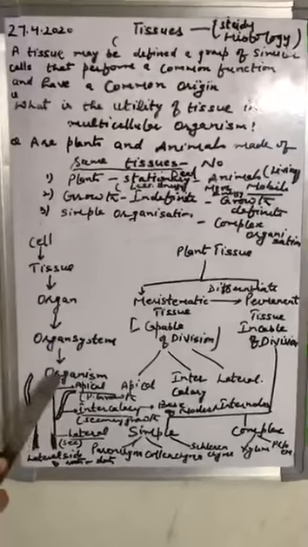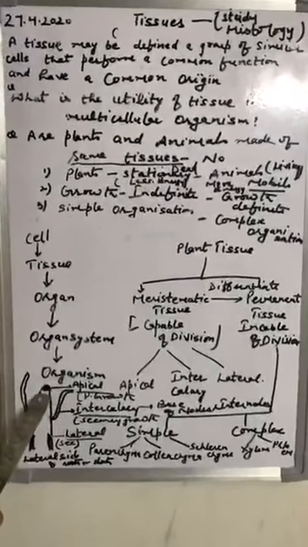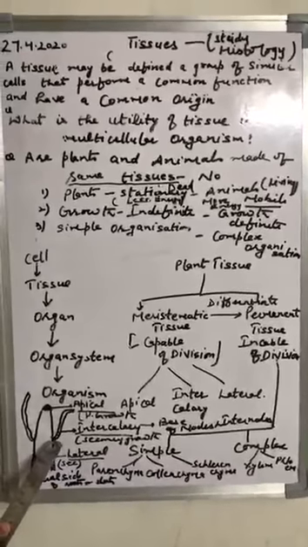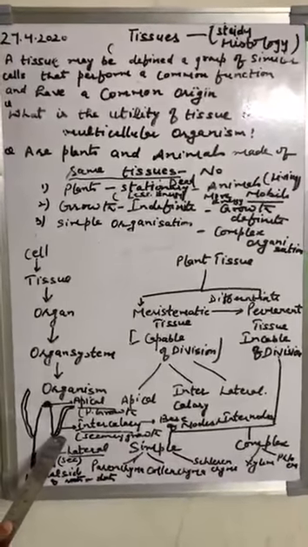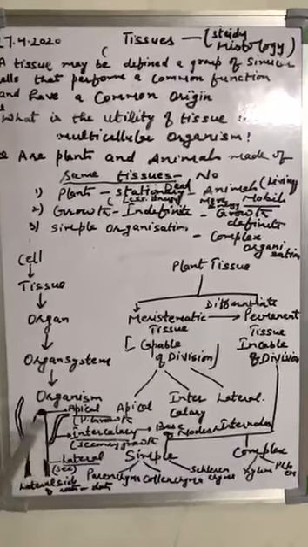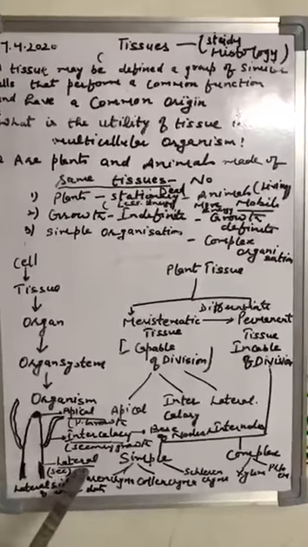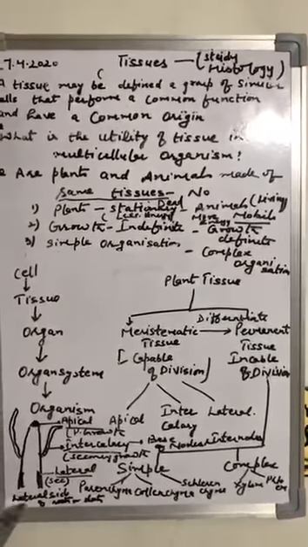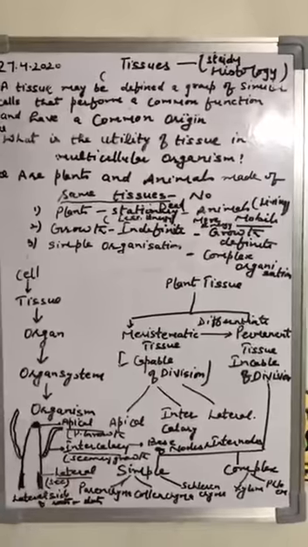Intercalary meristematic tissue is present on the base of nodes and internodes. Lateral meristems are present on the sides of roots and shoots.